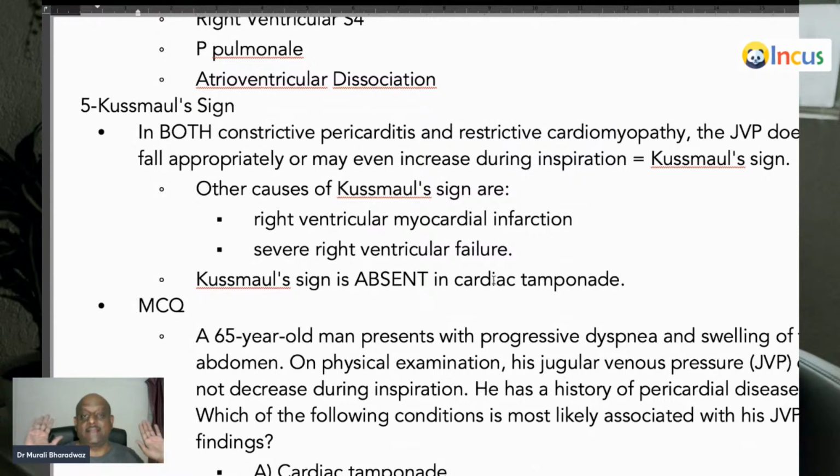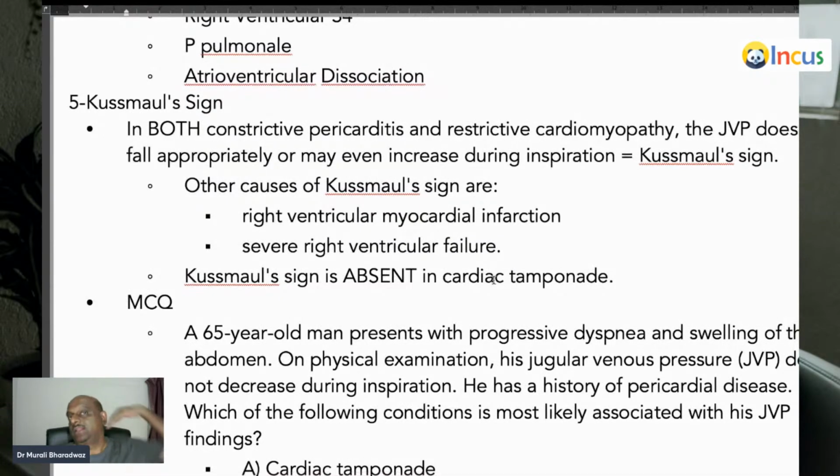Then what is Kussmaul sign? So Kussmaul sign means, whenever there is any constrictive pericarditis or restrictive cardiomyopathy, normally at the time of inspiration, there is a negative intrathoracic pressure. So that should cause the jugular vein blood to move into the atrium.